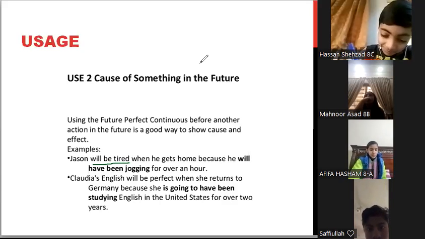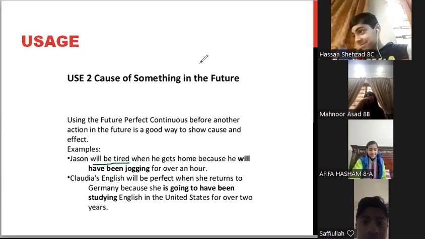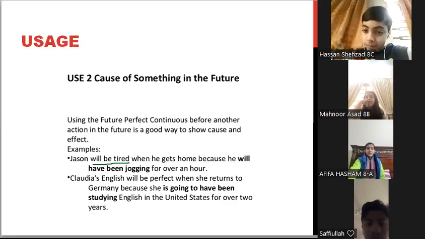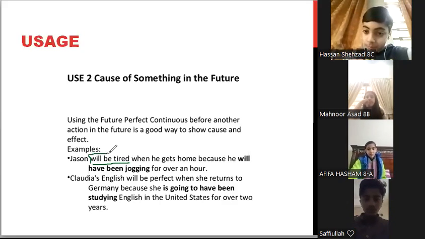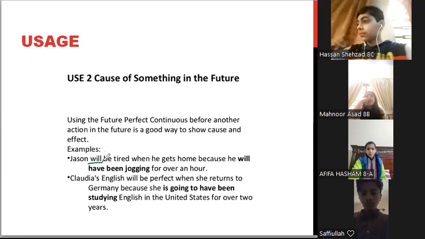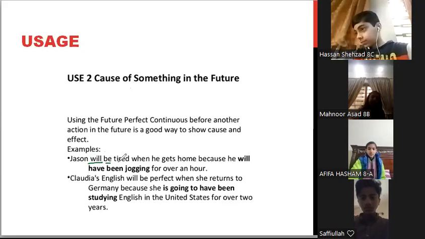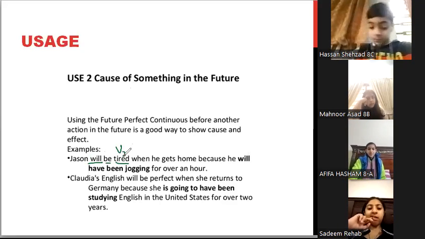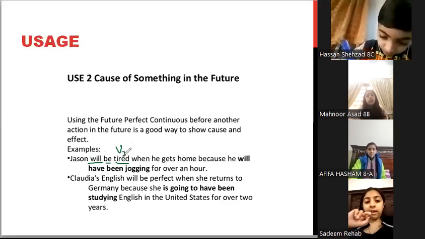हर घर की कहानी. Very good. Those of you who said that this is future perfect, yes it is. किस तरह से है future perfect? क्योंकि इसमें will be, oh sorry, wait, not will be. Will से आपको पता चल रहा है कि the action is future. Be and tired. Tired is the V3 form, past participle form. ठीक है?